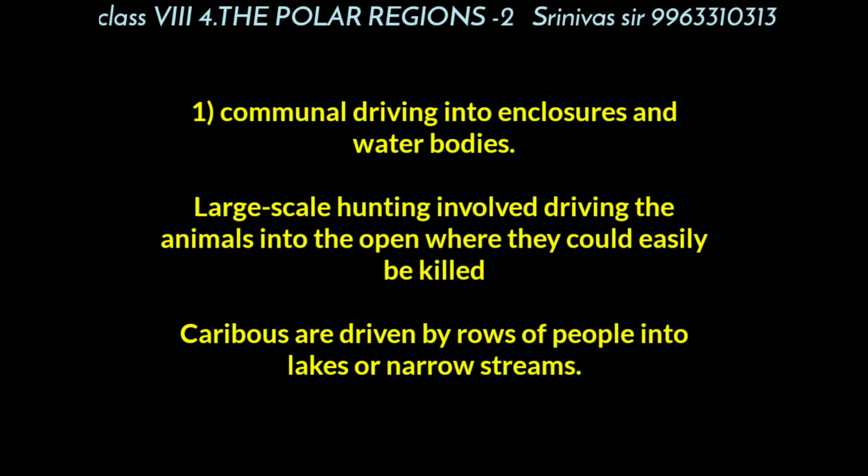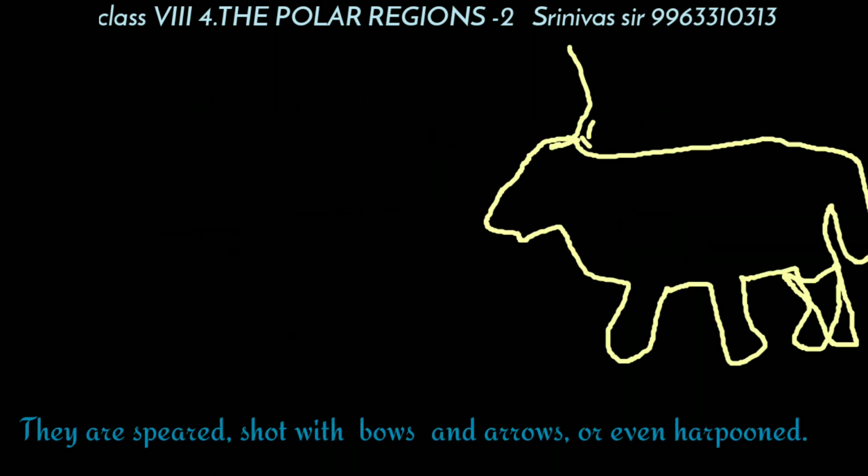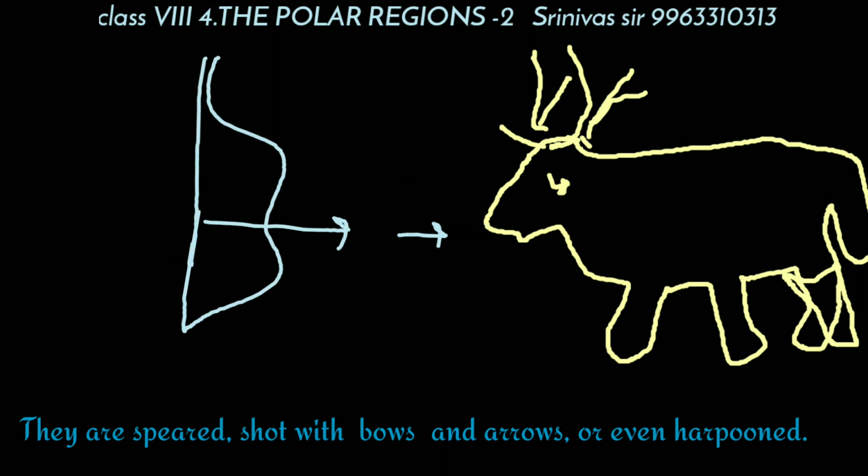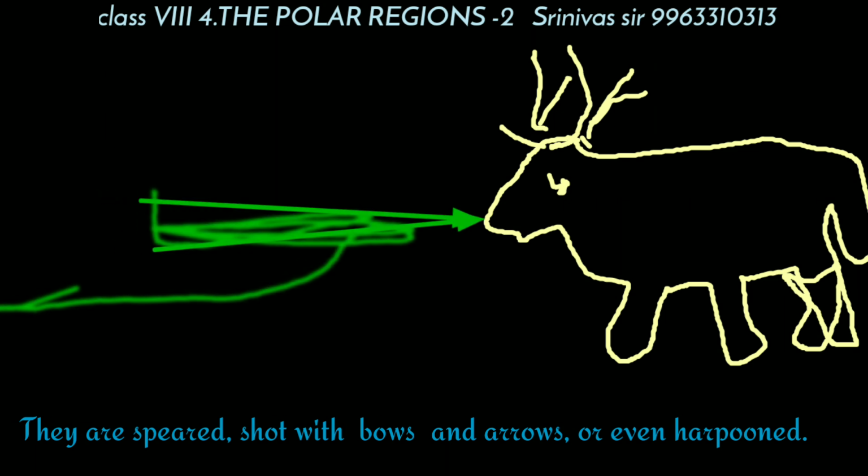Once the caribou land in the water, the hunters waiting there kill them with their weapons. Generally, they hunt the caribou by spearing them, shooting them with bows and arrows, and even harpooning them.